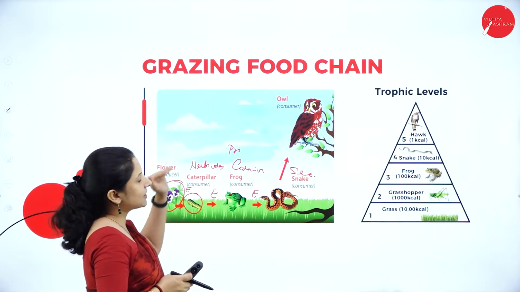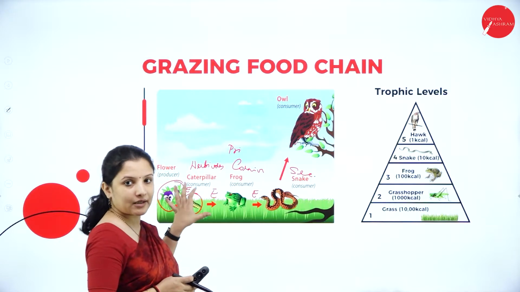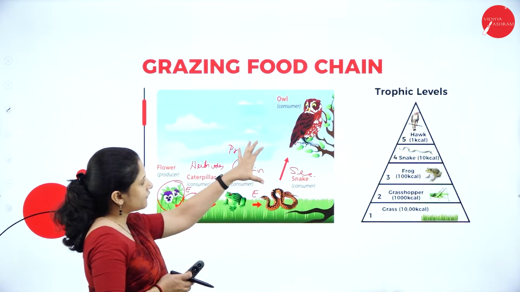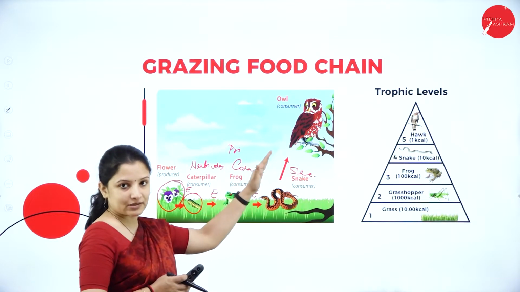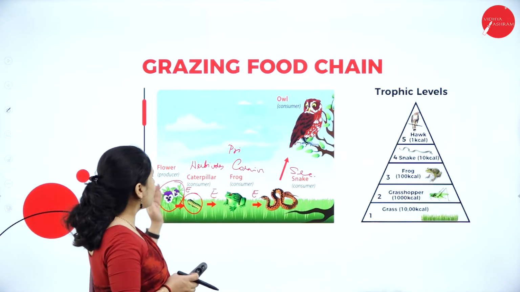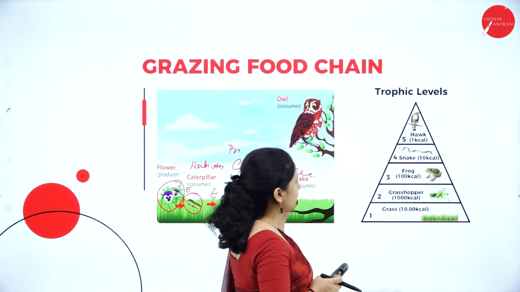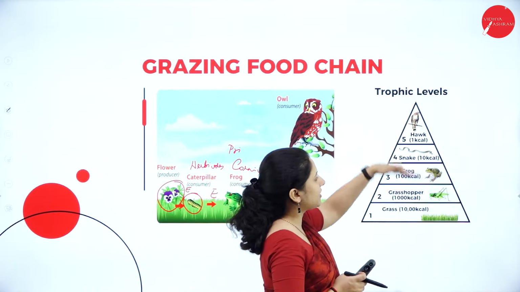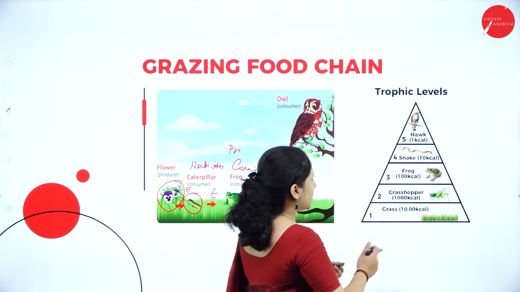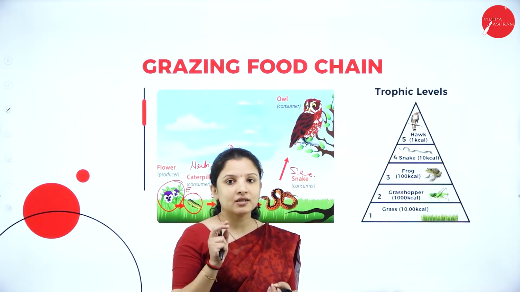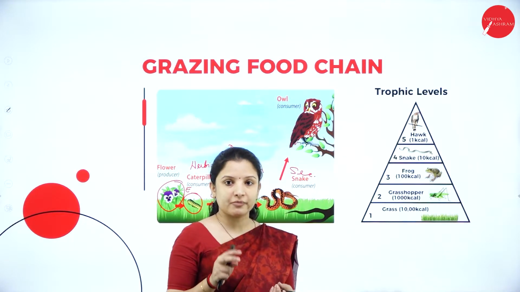So this is a simple grazing food chain that I have taken as an example. In a simple grazing food chain, the energy flows in a systematic manner from one organism to another in the trophic level. The same thing we have represented here in different trophic levels. So what did we take? Grass. Say for example, usually energy, the SI unit of energy or the measurement of energy.